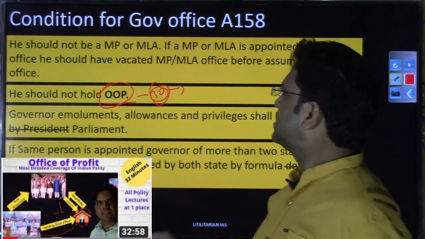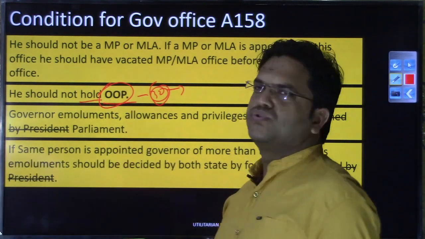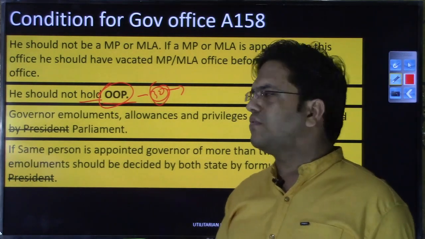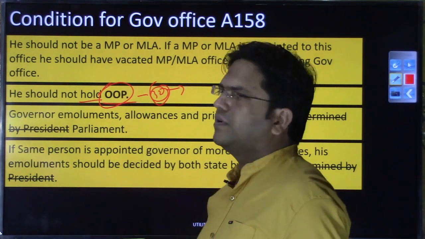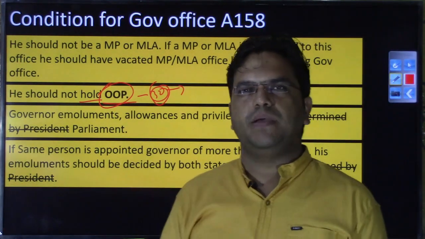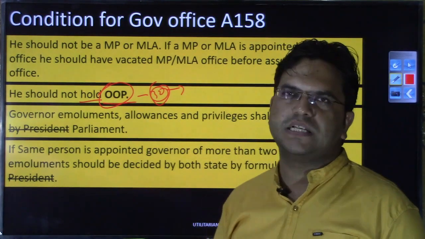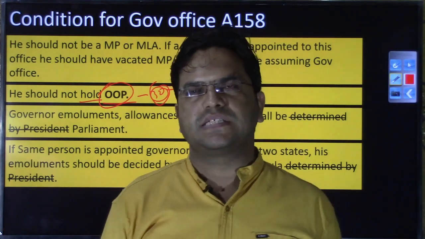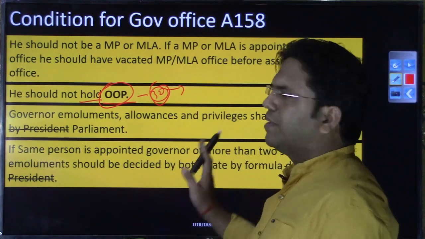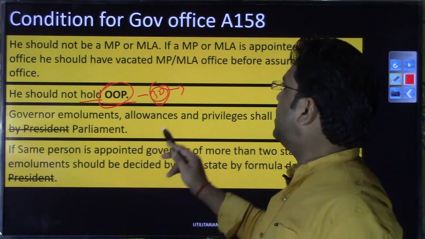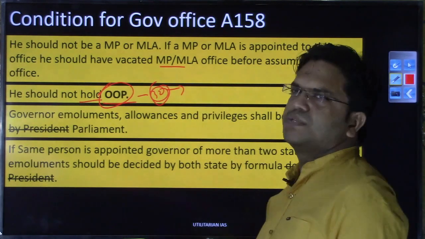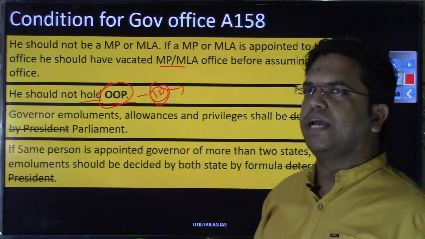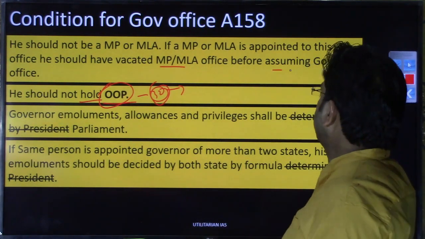So the first condition is that the person who wants to get into the governor's office should not be holding any office of profit. Then he should not be a member of parliament or a member of the legislative assembly. If any member of parliament or member of legislative assembly becomes governor, then he should vacate that post on the day that he enters the governor's office.